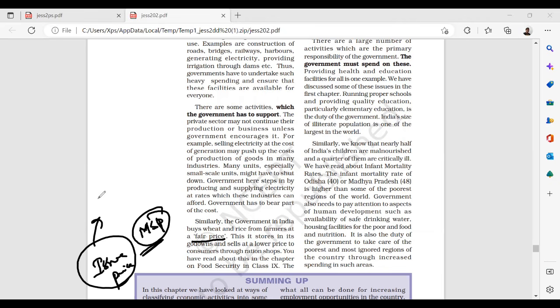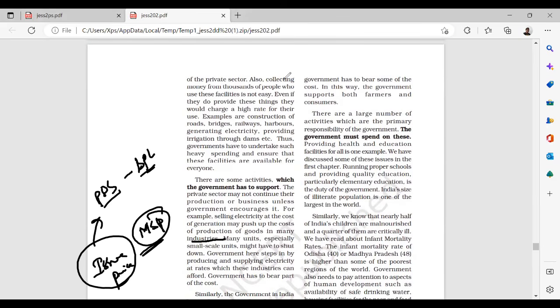This is released from the PDS to BPL families through the ration shops at subsidized prices. The government has to bear some of the costs. In this way, the government supports both the farmers and the consumers, especially BPL consumers.